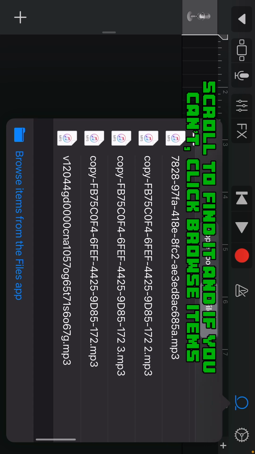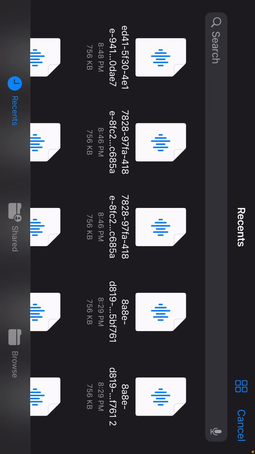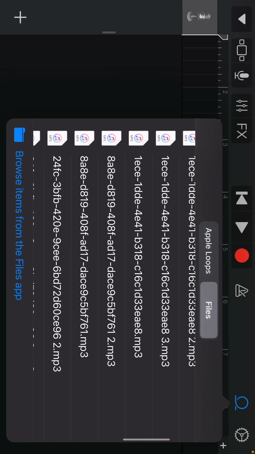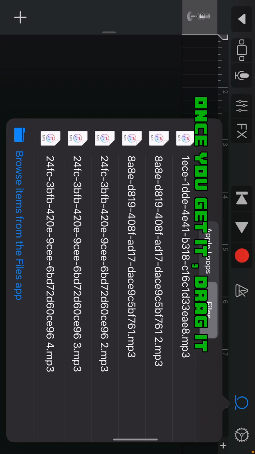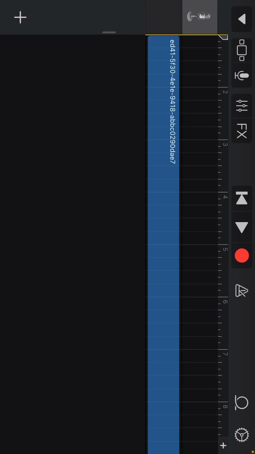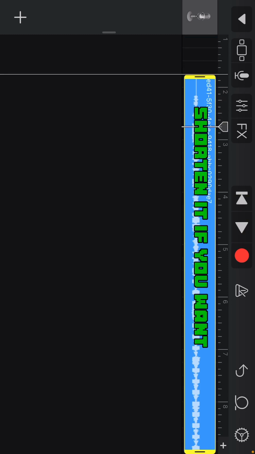Scroll to find it, and if you can't, click browse items. Find the correct file. Once you get it, drag it. Shorten it if you want.